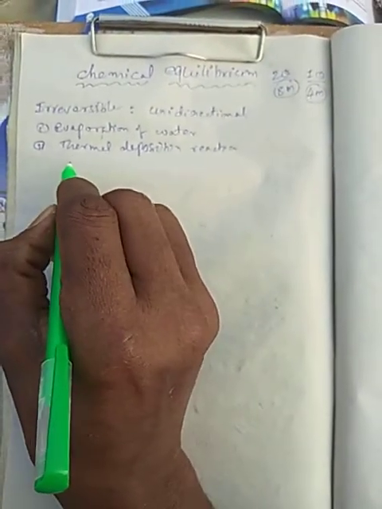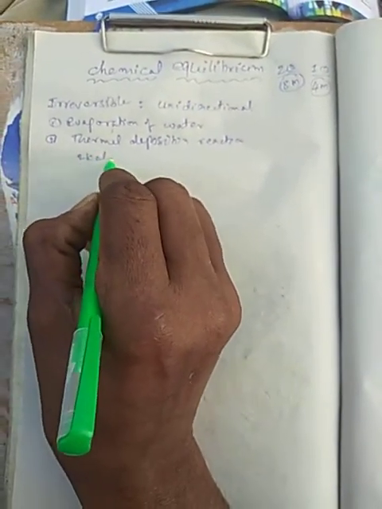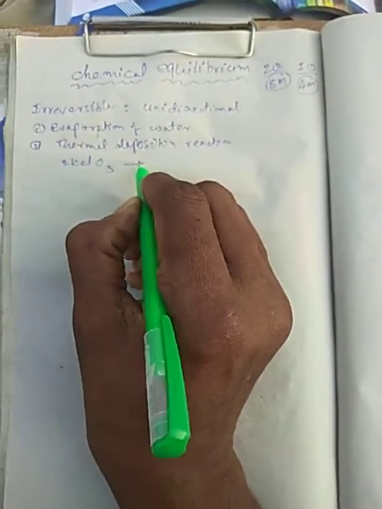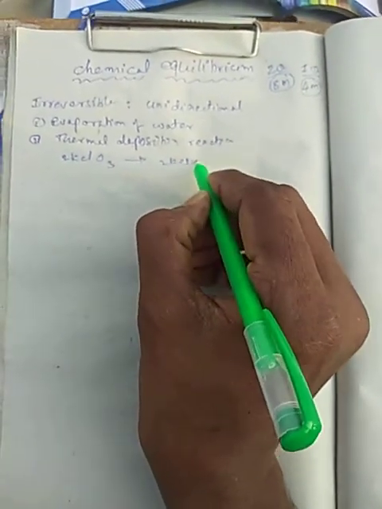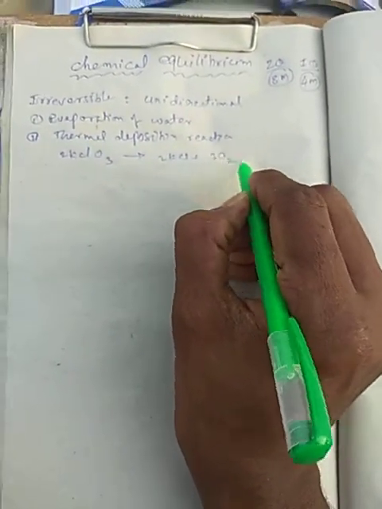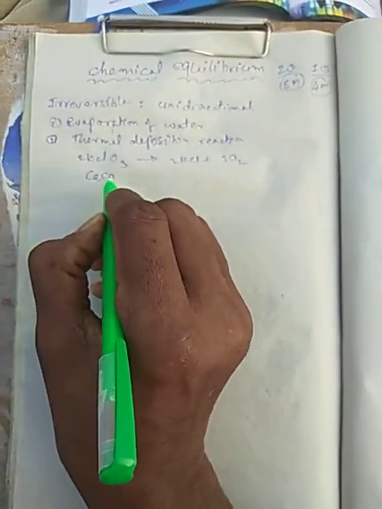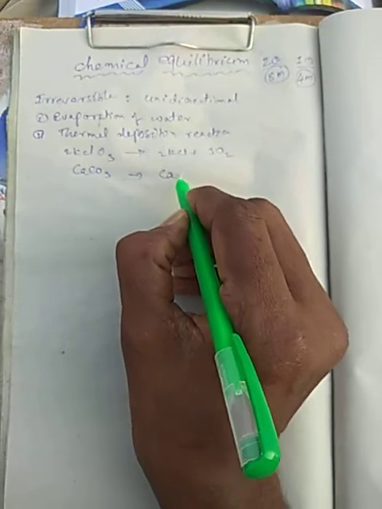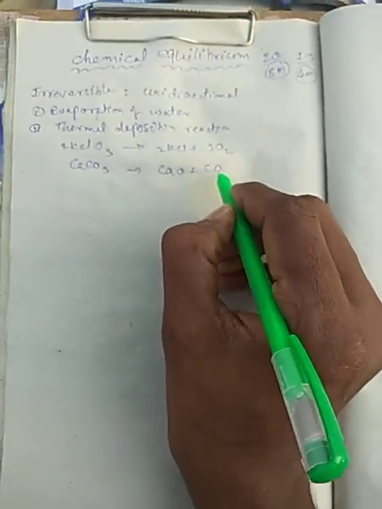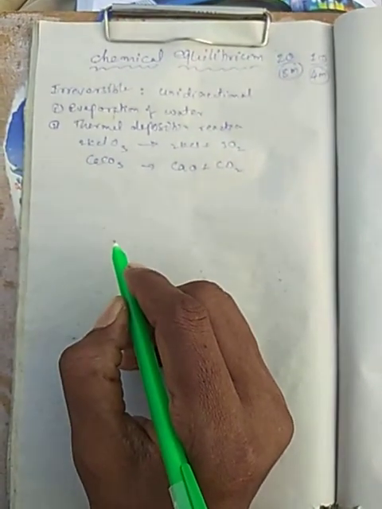If we see the example, 2KClO3 changes to 2KCl plus 3O2. One more decomposition: calcium carbonate changes into calcium oxide plus carbon dioxide.